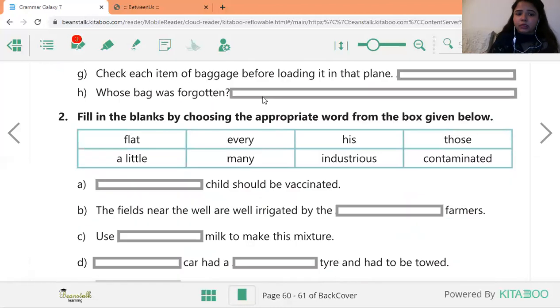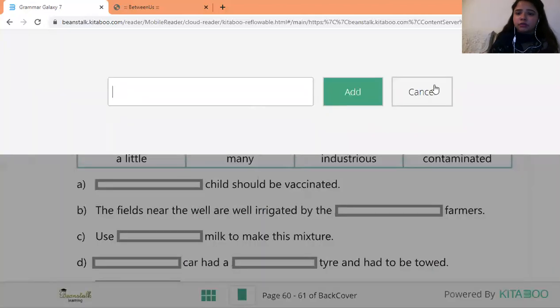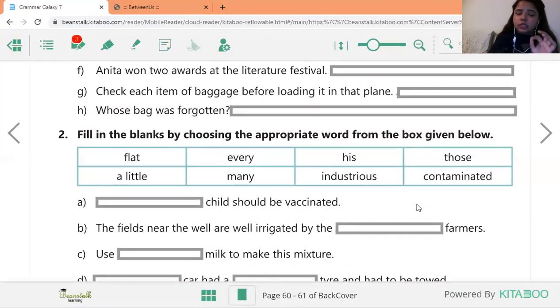Okay. Then in the next question, it is fill in the blanks by choosing the appropriate word from the box given below. The words in the box which are given, you have to choose one answer for one blank. For example, A, I'll read, dash child should be vaccinated. Flat. See, the best way to find the correct answer is using every word in all the blanks.